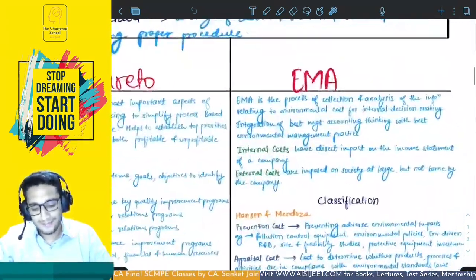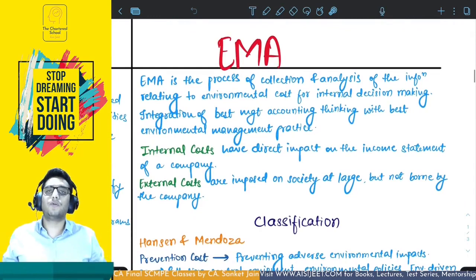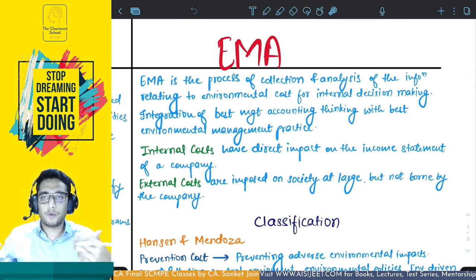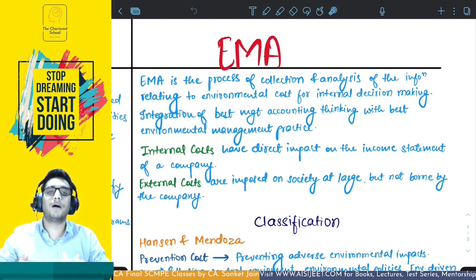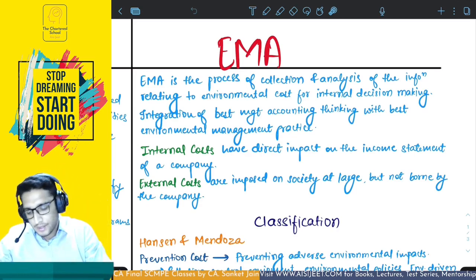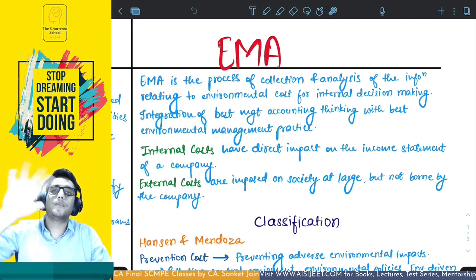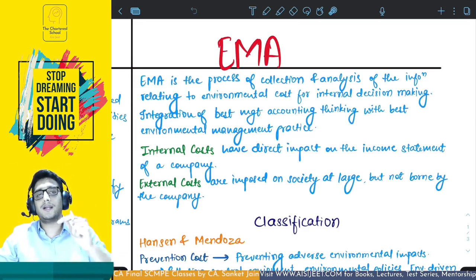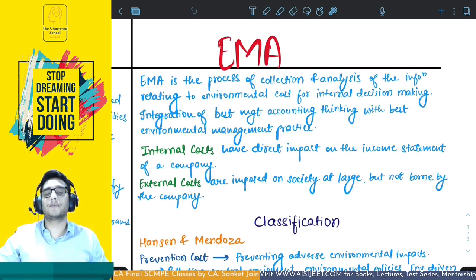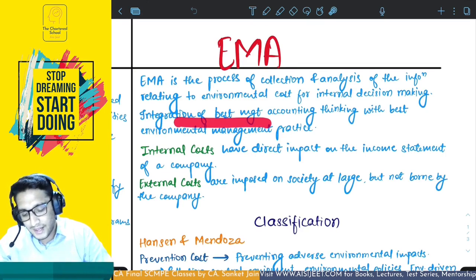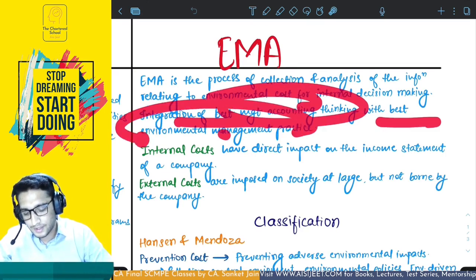Finally, the last one, which is environmental management accounting. How accounting works is a process of collection, analysis, and also reporting of accounting information. Here we are doing everything about that, but the information is related to the environmental cost, and this is used for internal decision making and sometimes for reporting. So EMA is basically accounting, but from the environmental point of view. It is the collection and analysis of information relating to environmental cost, mostly for internal decision making, but also sometimes for reporting. So this is the integration of best management accounting thinking with best environmental management practice.